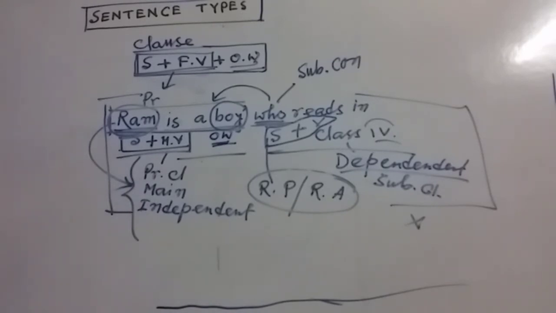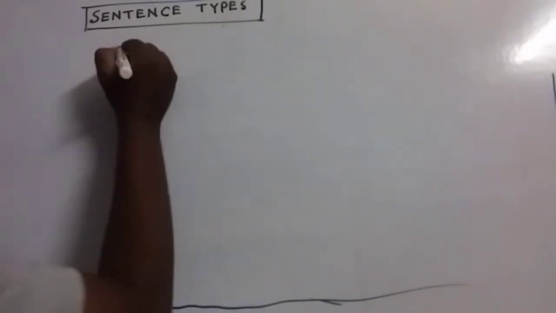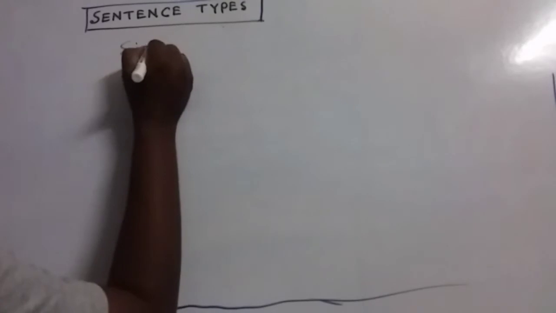My dear friends, this part is very important for understanding simple, complex and compound sentences. I'm just going to give you an example. You can look at this. Friends, we are going to discuss the simple sentence.